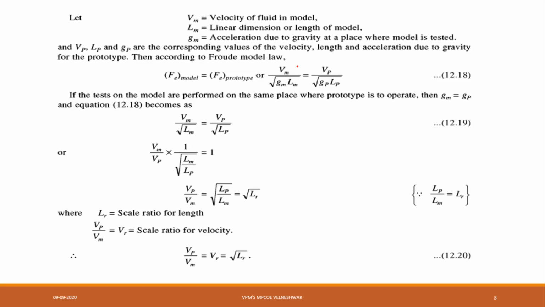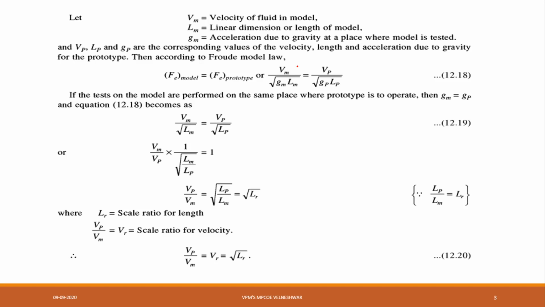Next, one more most important quantity in fluid mechanics, that is Gm, the acceleration due to gravity at the place where the model is tested. That means how much acceleration due to gravity is there at that location, whether model or prototype. That is the most important point to remember.